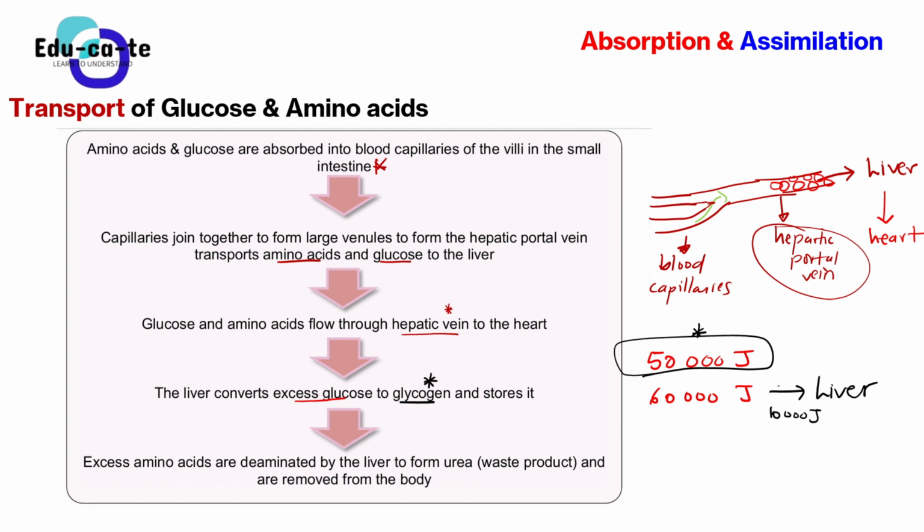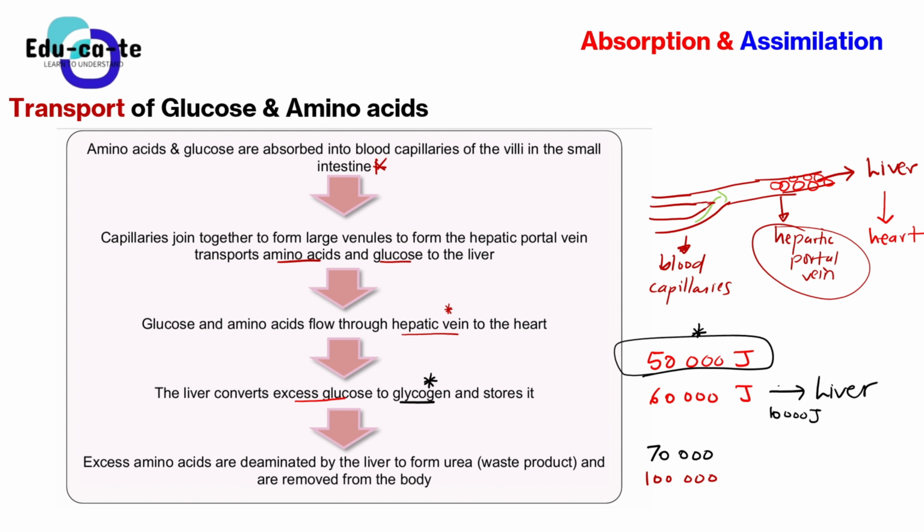And then now the excess amino acids, the same scenario. Let's just say enough amino acids have been used. Maybe your cells required 70,000 amino acids, and then when you eat a lot of food you've got maybe 100,000 amino acids, so it means that there's an extra 30,000 amino acids.